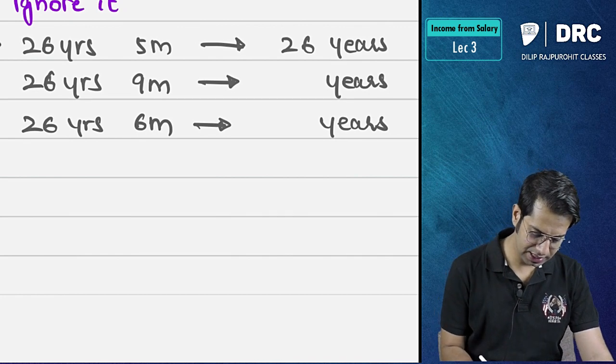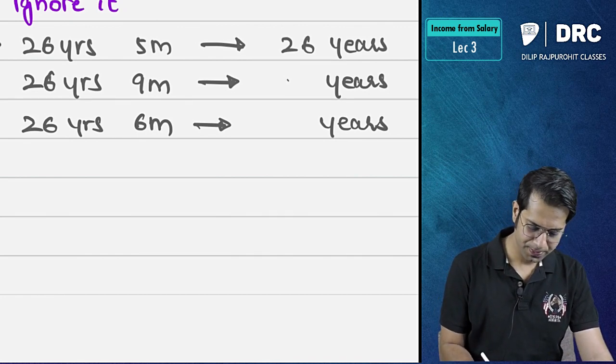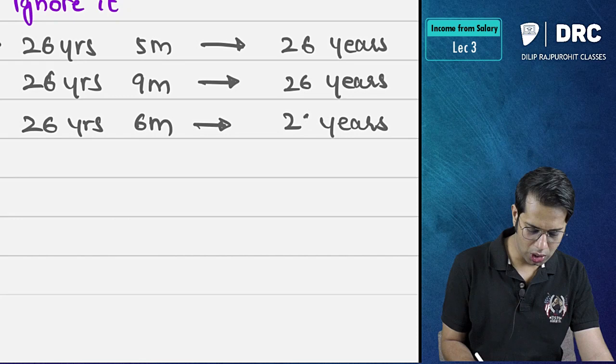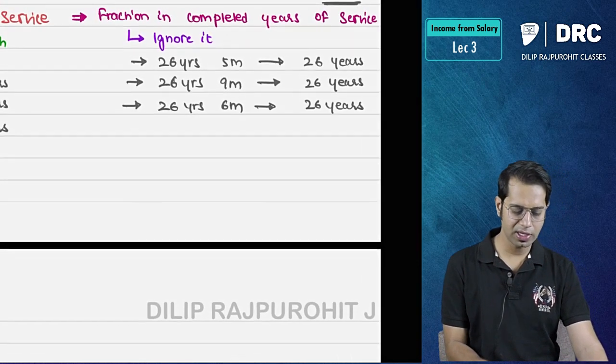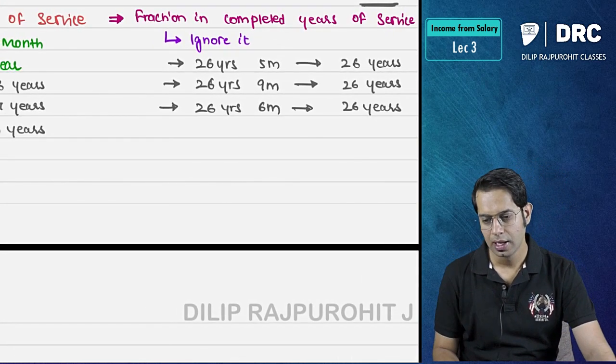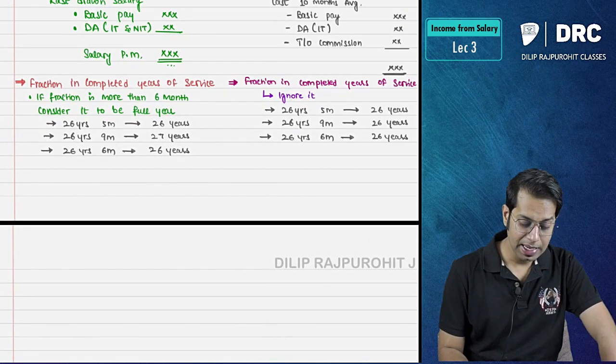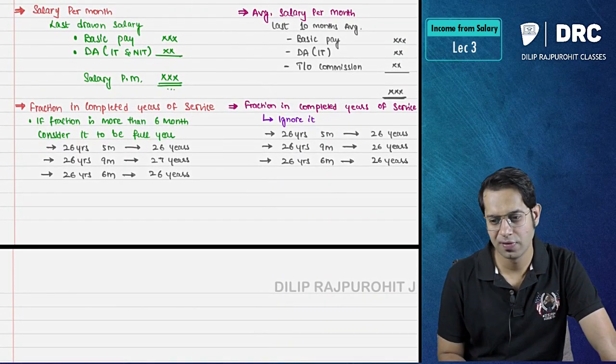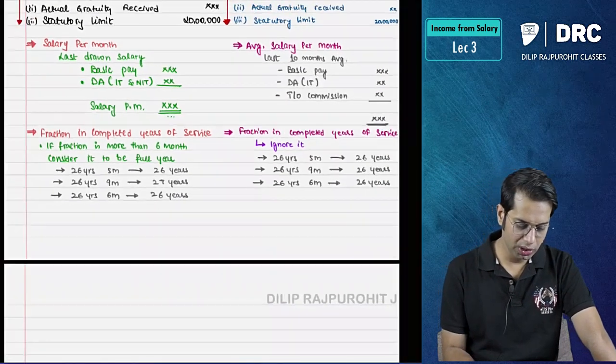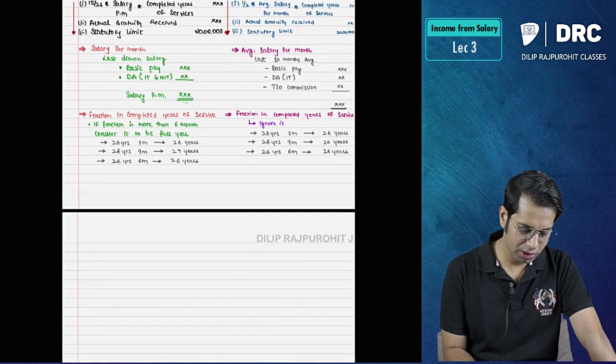So whether it is 26 years 9 months, 26 years 6 months or 26 years 5 months, it does not matter. In all the cases you will take only 26 years. Why, sir? Because in computation of completed years of service, you should ignore the fraction.